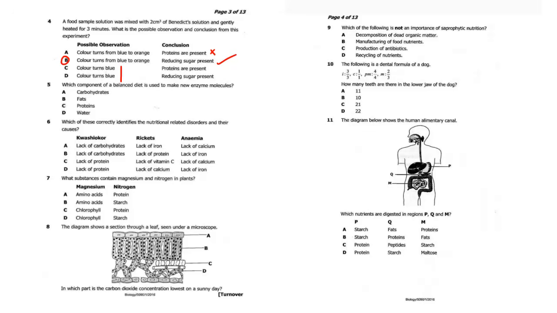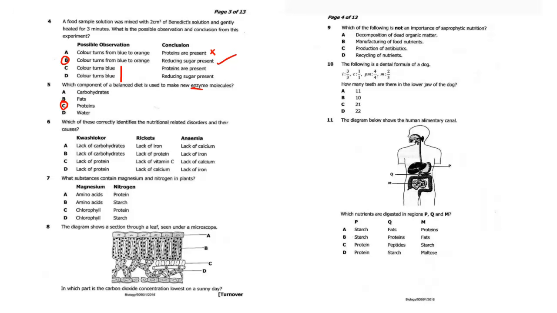Okay. What about question 5? Which component of a balanced diet is used to make new enzymes? So enzymes are protein in nature. That is what we say, one of the characteristics of enzymes. So proteins, which is C.